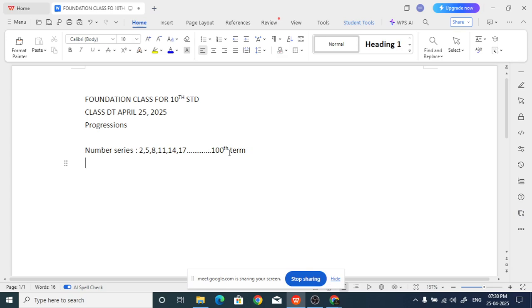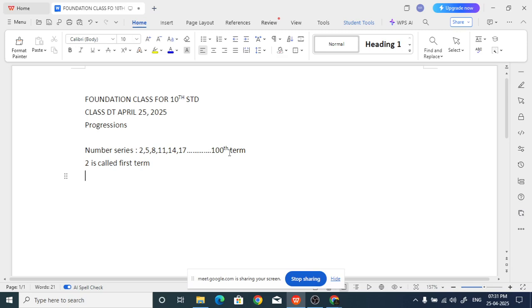Now the first 2 is called the first term, 5 is the second term, 8 is the third term, like that. The difference between the second term and first term is how much? 3. The difference between the fifth term and sixth term?